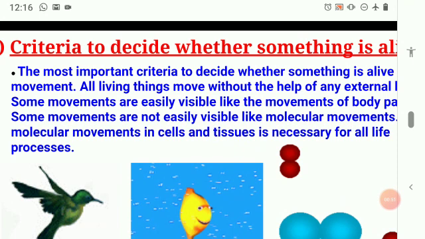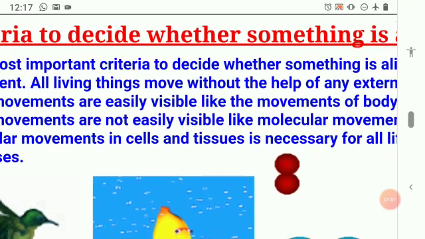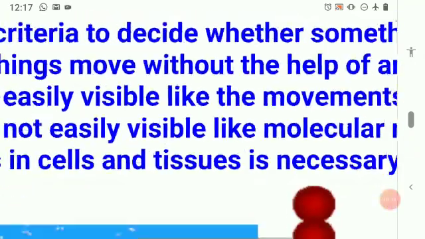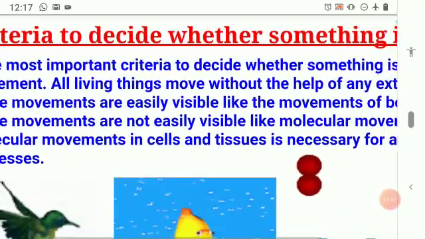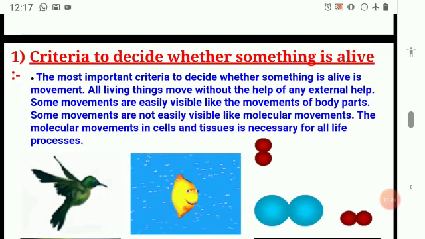For example, if we speak about ourselves, what are the movements we are trying to speak of? Our body movement. When we sit, body movement is there. When we stand, when we run, when we walk. So there are body movements to show that we are alive. Are we able to see these movements? Yes, we are able to see these movements. So these movements, especially the bodily movements, are called the visible movements. So visible movement will show that an organism is alive.